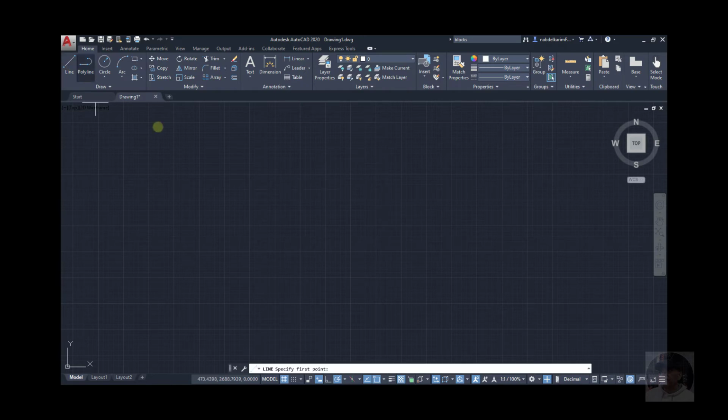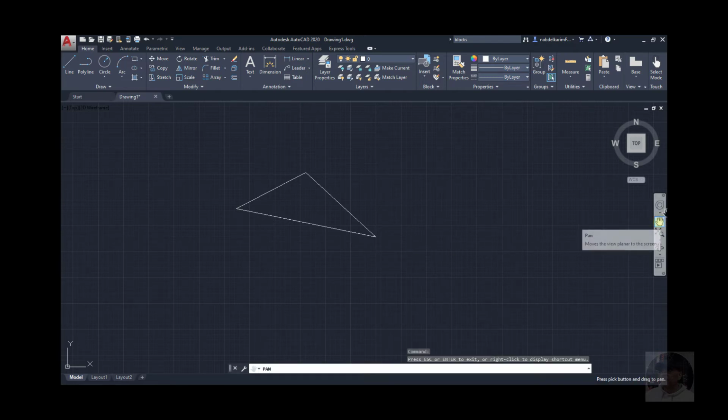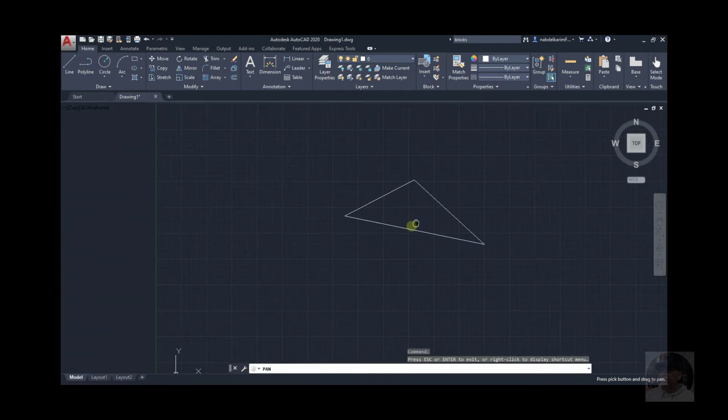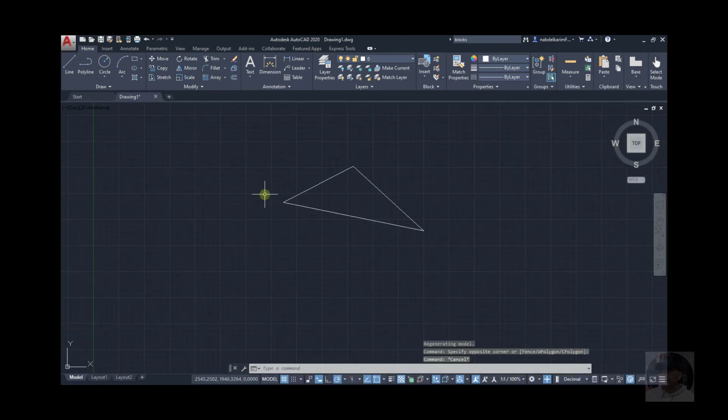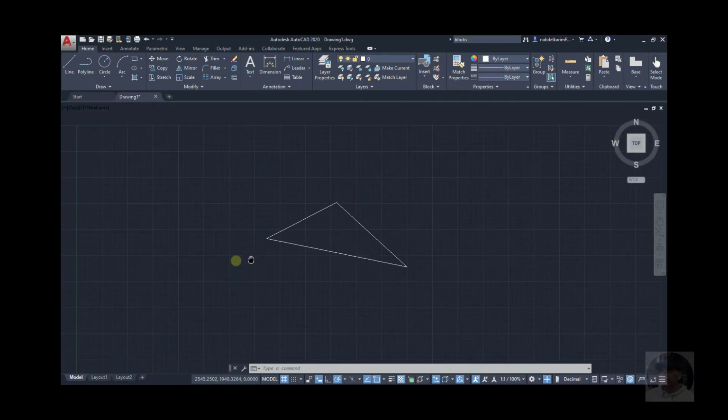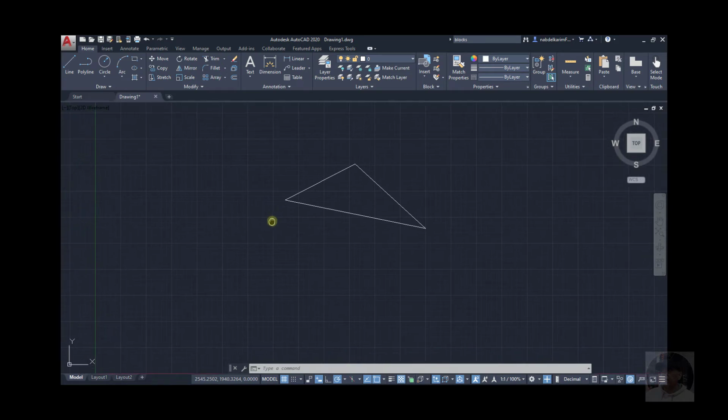Let me draw a line or a few lines here, a triangle. Now I am going to use the pan command. Okay, click on it, so you'll see a hand, and you can pan it right or left, up or down. And by the way, if you use the wheel of the mouse, okay, click on the wheel, you will see a hand there, then you can pan around,